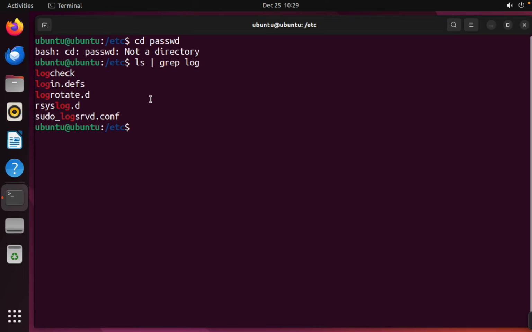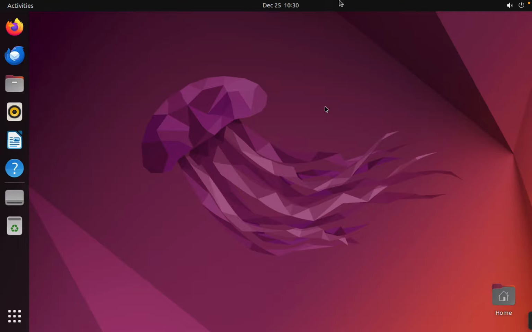It's powerful. Now let's look at why these commands matter for ethical hackers. Every hacking tool outputs files. If you cannot navigate, read, and search files, you will struggle a lot. Linux mastery is a superpower. You don't need to memorize everything in one day. Practice daily, even 15 minutes is enough.